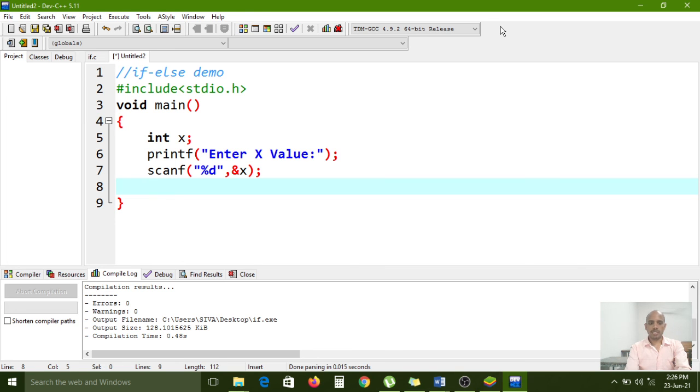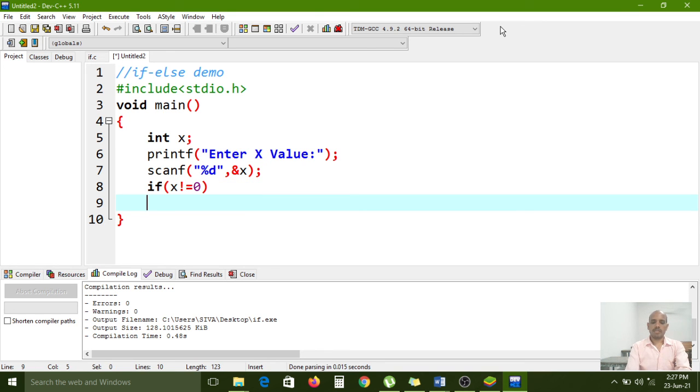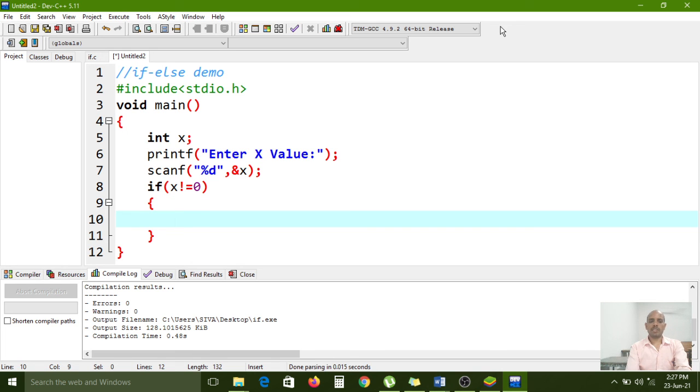And after that, if (x != 0). For the if block I am giving the same condition, but you have to write your own conditions also, no problem. Here in the if block, printf, and \n is the new line character, it will break the line.